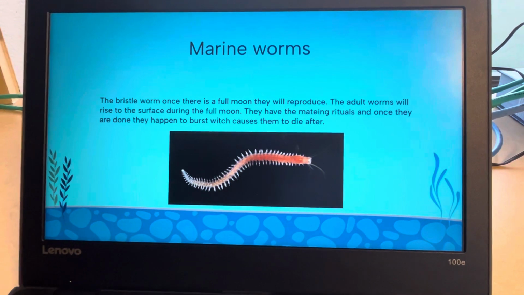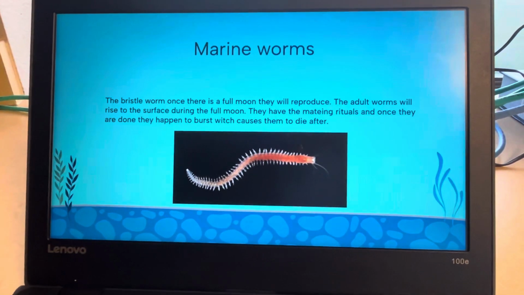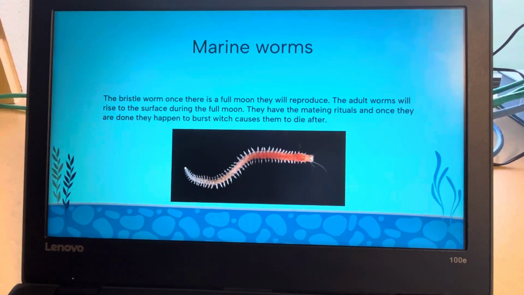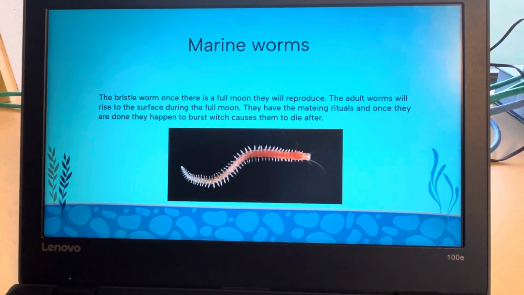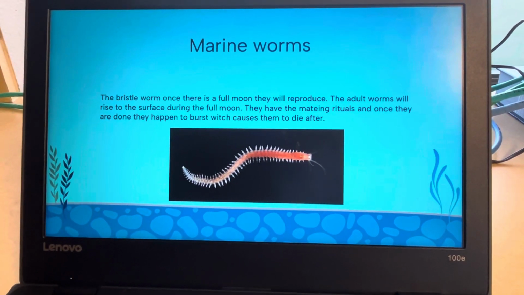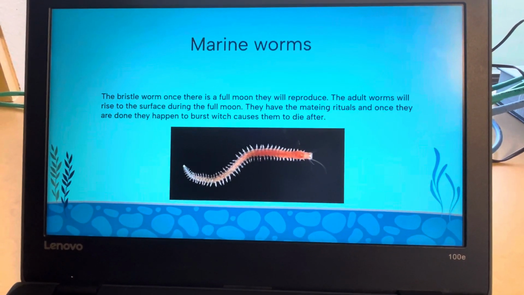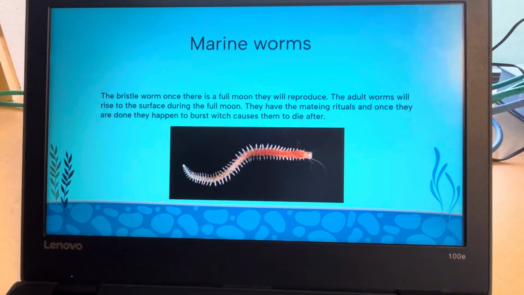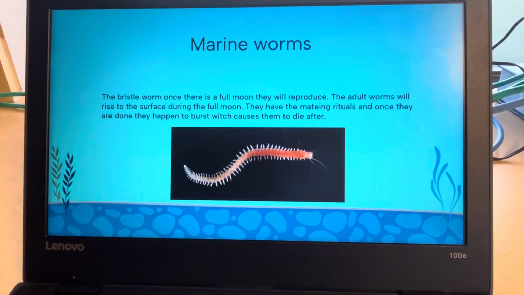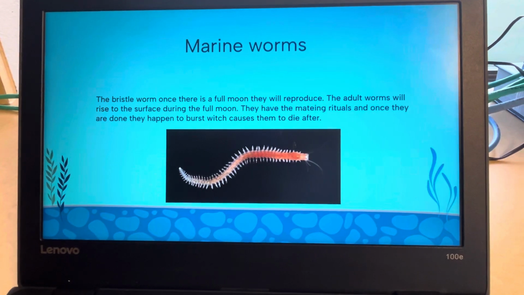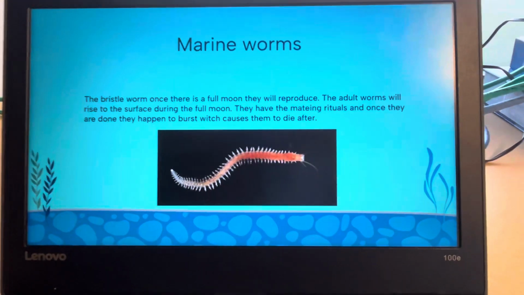The marine worms. So the bristle worm, once there is a full moon, they will reproduce. Adult worms will rise to the surface during the full moon, and they only do this at night. And they have their mating rituals. Apparently they do a little dance, and then once they are done, they happen to burst, which causes them to die afterwards.